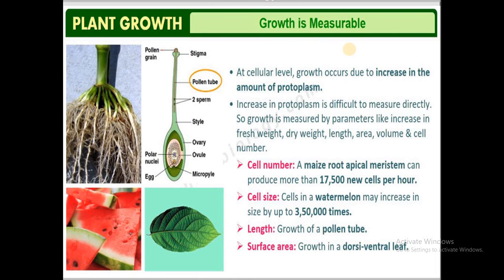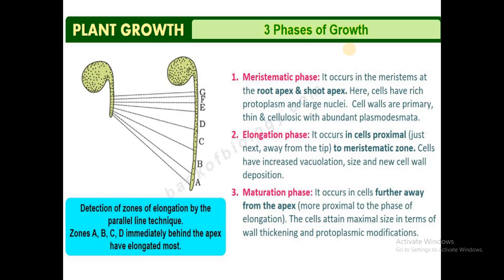The question arises, can we measure growth in plants? The answer is yes, of course we can measure the growth of plants. So how do we measure growth in a plant? Just by counting the number of cells in an individual, or by measuring the size of the cell, or by measuring the length or the surface area. Growth is said to be measurable, or we can say whether the organism has grown or not.